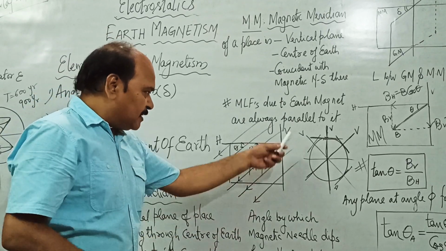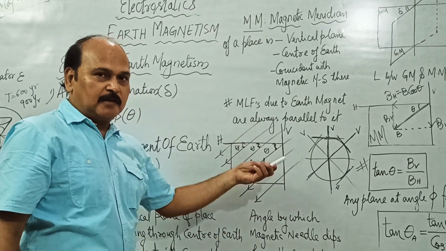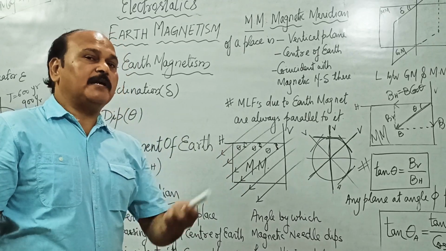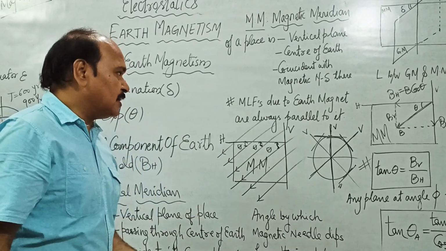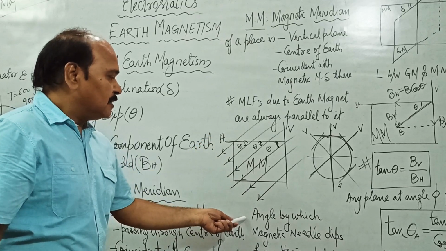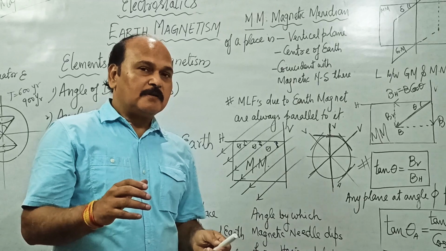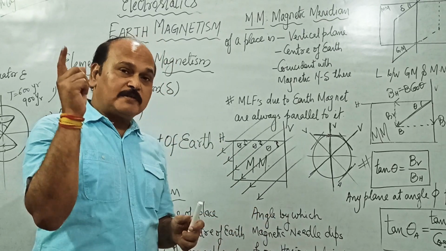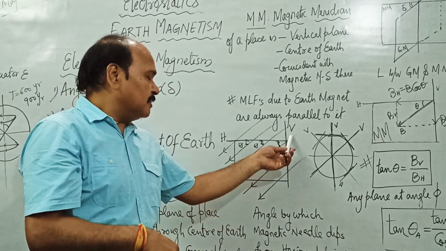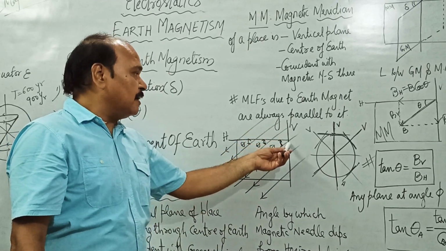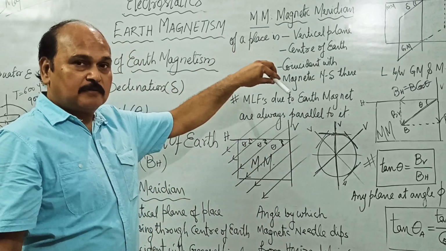So if you place a compass needle here in the magnetic meridian, then whatever angle this needle makes with the horizontal is going to be called the angle of dip. This angle of dip is not always a dip. The needle does not always dip down from the horizontal. It can make an angle, it can move up also.